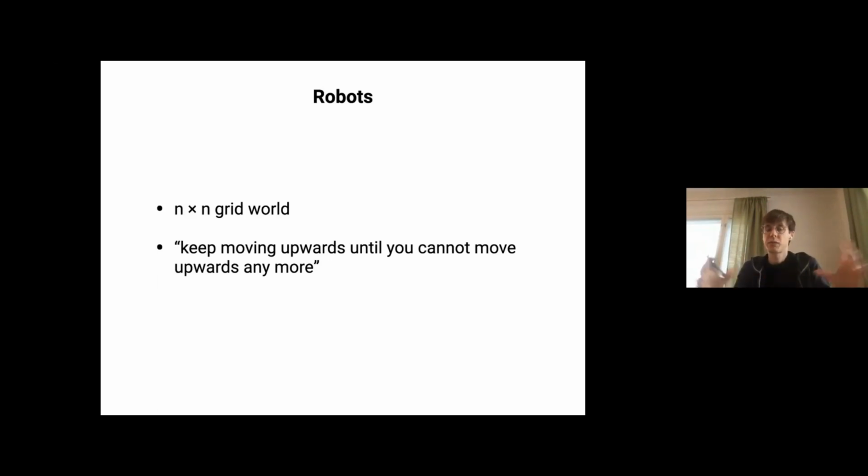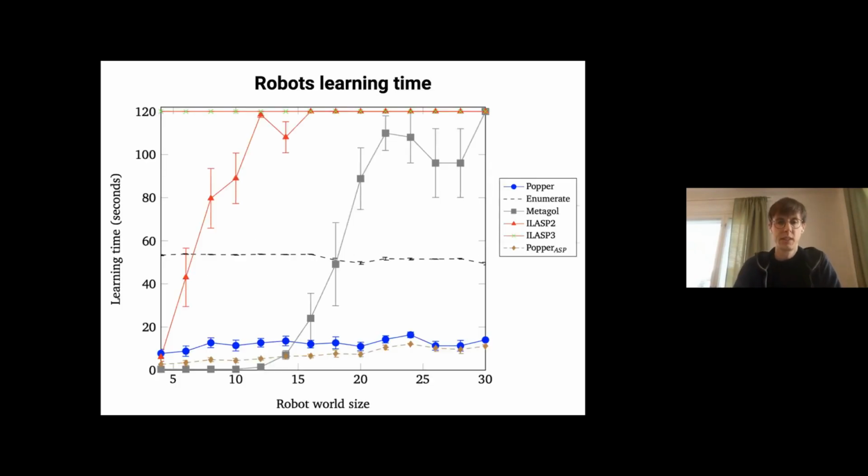What we're doing is varying the size of the domain, which is the size of the grid. So on our x-axis, we have the robot world size. On the y-axis, we have learning time. And we can see again that some systems really struggle. Some systems cannot solve this for any size world. But in general, even ILASP and Metagol both start to suffer in terms of performance as we increase the size of the grid world. By contrast, the Popper system actually performs pretty well regardless of the size of the world.